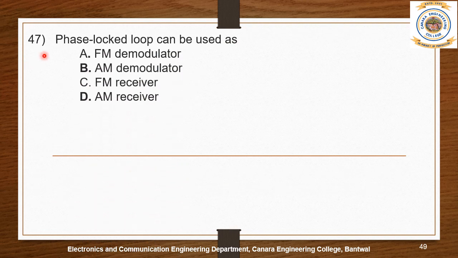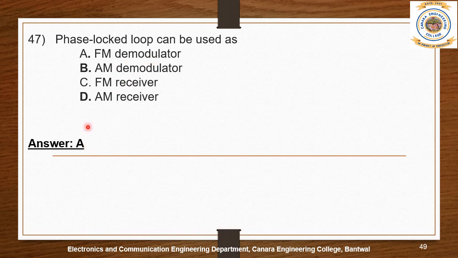47th question. Phase locked loop can be used as. Options are A. FM demodulator, B. AM demodulator, C. FM receiver, and D. AM receiver. The answer is A. FM demodulator.